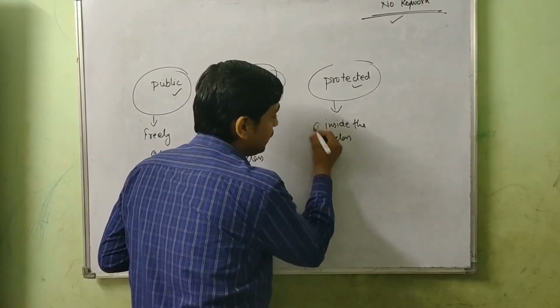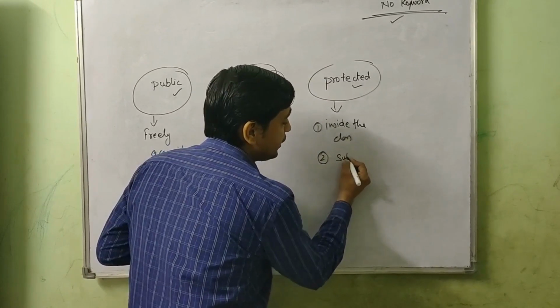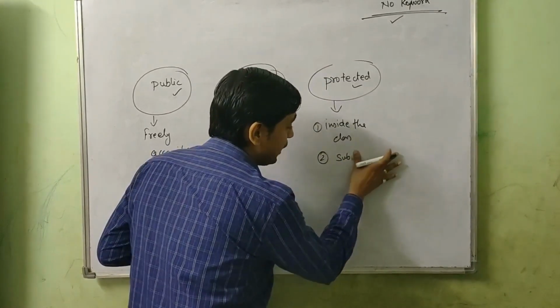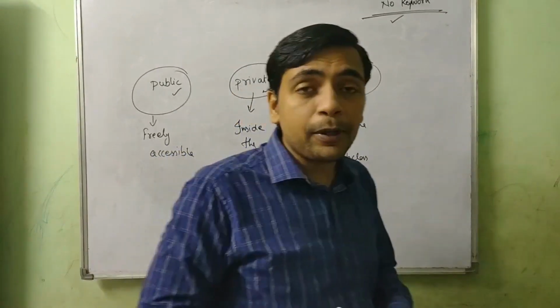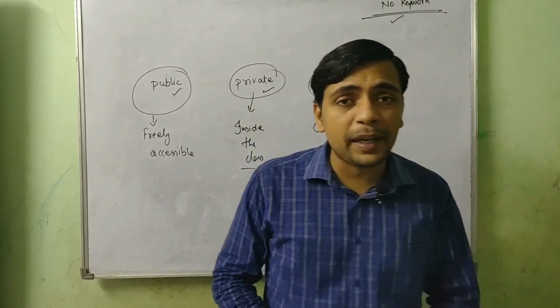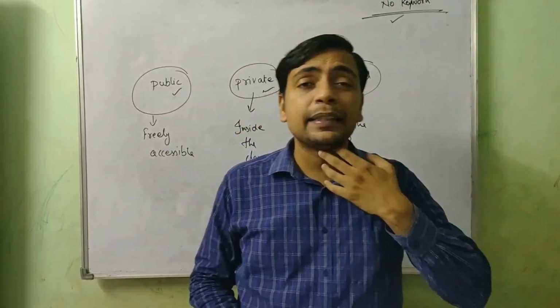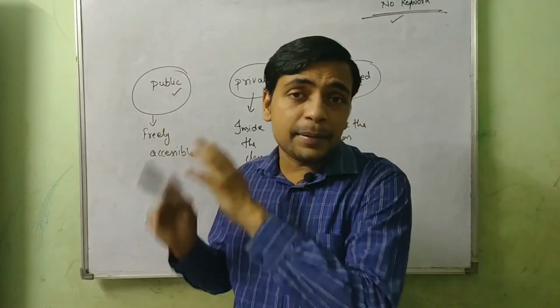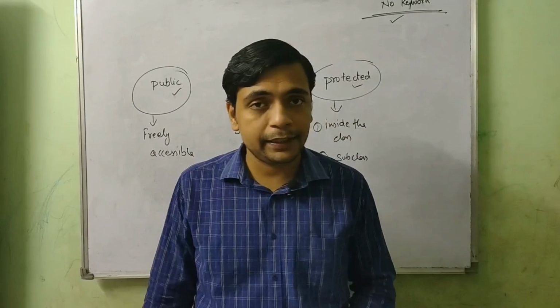So that means the first place where it can be used is inside the class, and the second place where it can be used is inside the subclass. So a protected member can be inherited as well. If you are performing inheritance, if you are taking characteristics of a class inside another class, then all the protected members will also be part of the new class, but private members cannot be inherited.